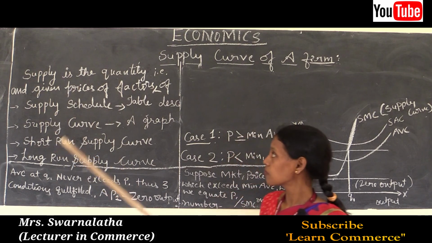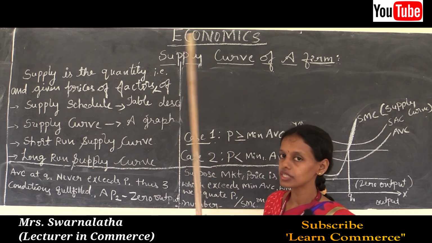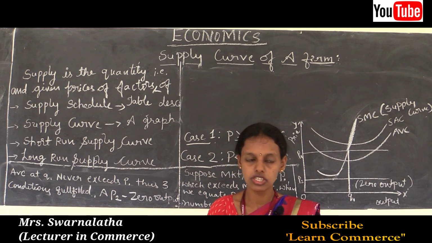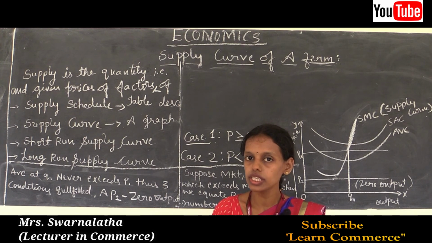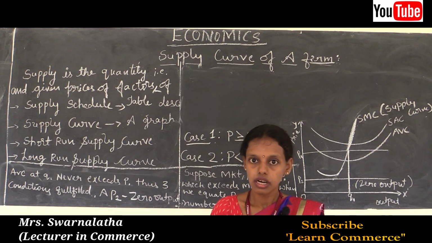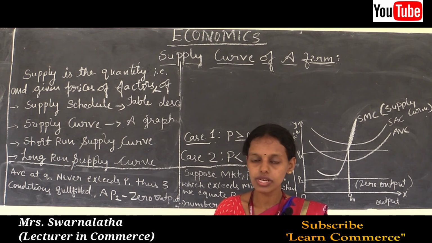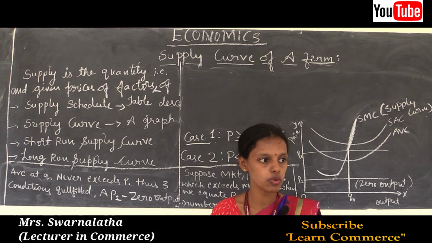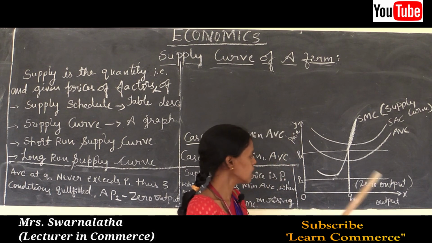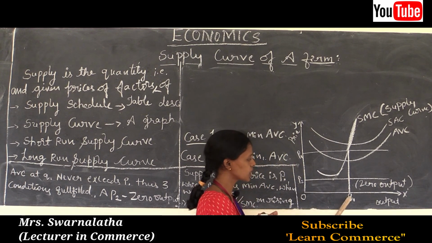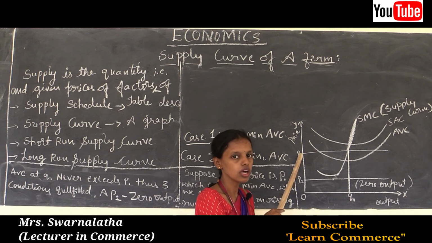Thus, the supply curve of a firm is a graphical representation which shows the different quantities chosen to sell as output. So, profit maximization, all the conditions are fulfilled only at the point Q1. It is not at all P2, only at OQ1 level of output and OP1 level of price or cost.